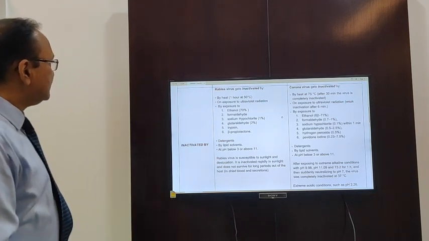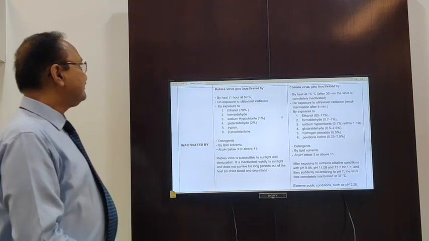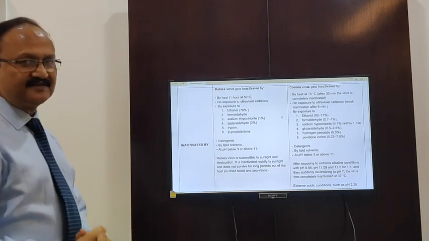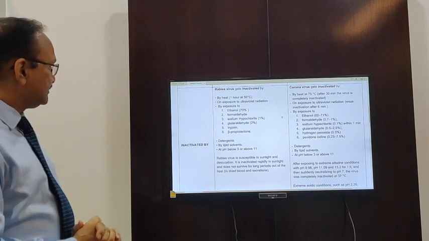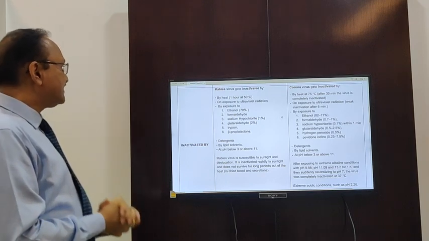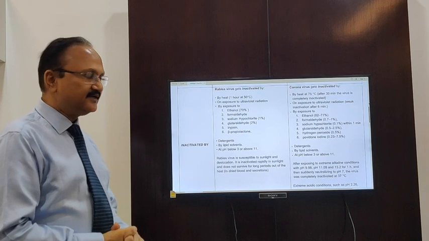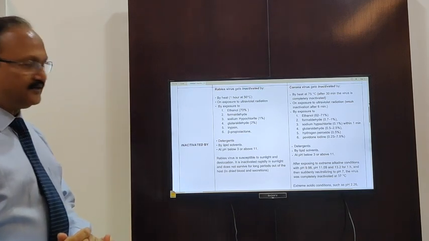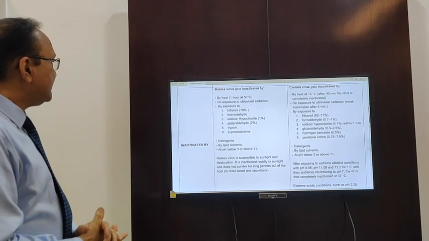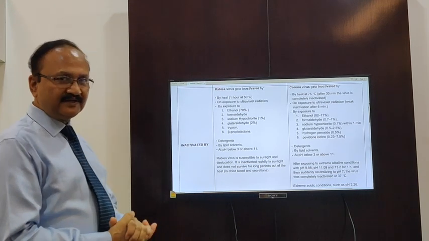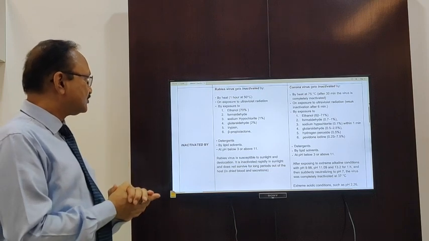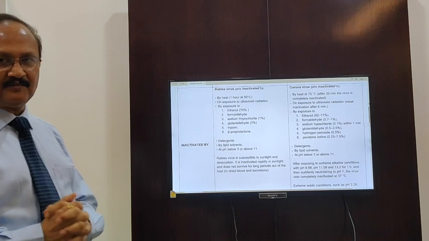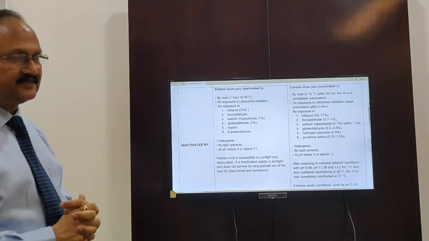Now we come to the detergents. The detergents inactivate rabies virus, that is the Lyssavirus, and in the same way, detergents inactivate the coronavirus also. The rabies virus gets inactivated by lipid solvents, and in the same way, the coronavirus is also inactivated by lipid solvents. And at pH below 3 or above 11, the Lyssavirus gets inactivated, and in the same way at pH below 3 or above 11 the coronavirus also gets inactivated.